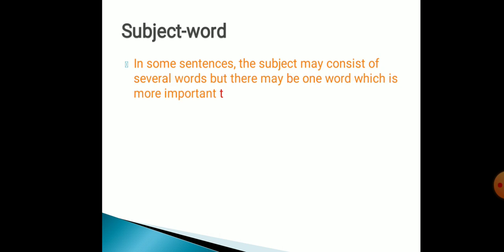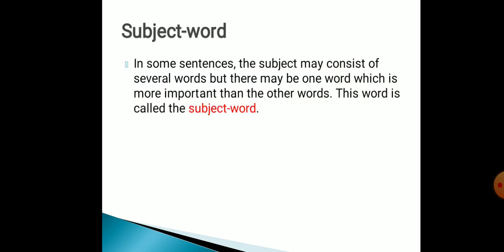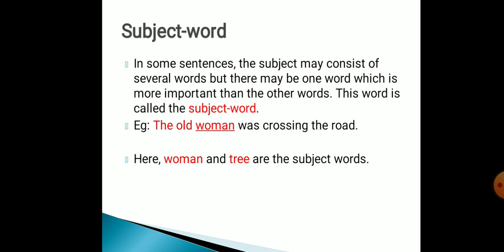Now let us see what is a subject word. In some sentences, the subject may consist of several words, but there may be one word which is more important than the other words. This word is called the subject word. For example, the old woman was crossing the road.